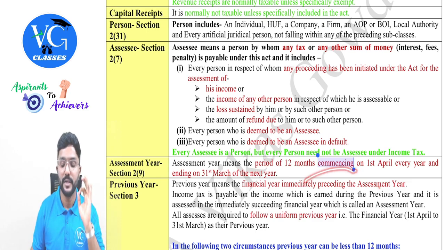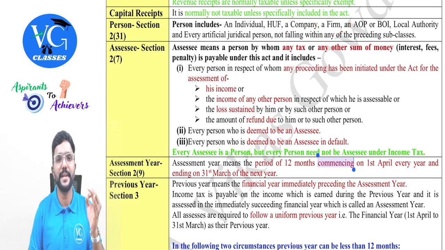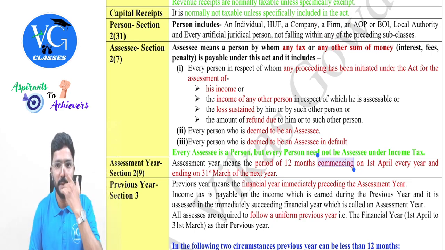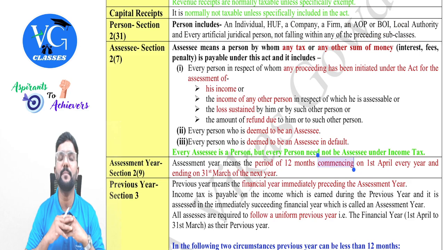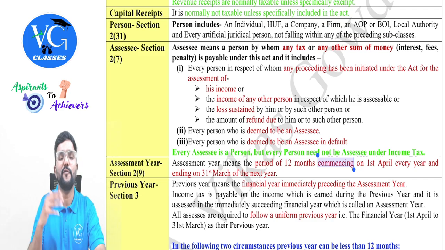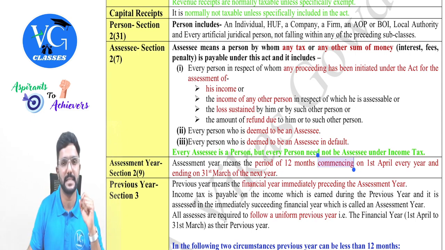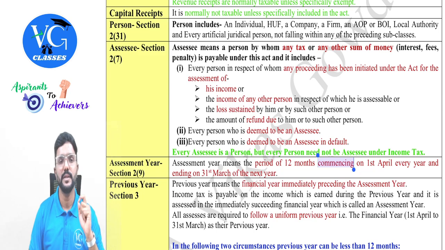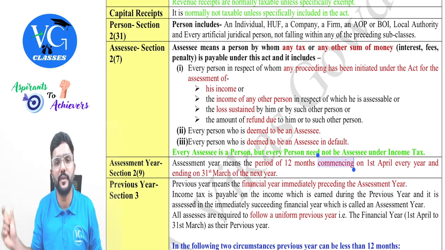Next, a firm, a partnership firm, and for income tax purpose, a firm includes even LLP, guys. Please be careful with it. Next, an association of person or body of individual. Both are covered under the person definition, but there is one major difference between them, guys. First of all, association of person or body of individuals means they are the group of people who come together with a common objective or common intent in order to complete a particular task. One major difference between both is any person can be a member of association of persons, whereas in case of body of individual, only individuals can be a member of it.